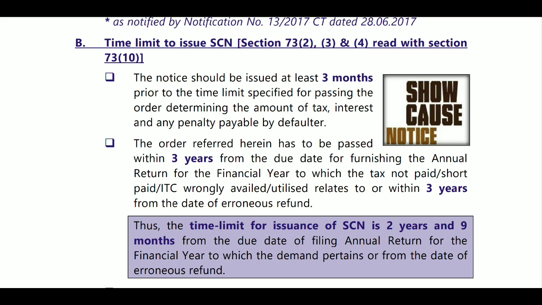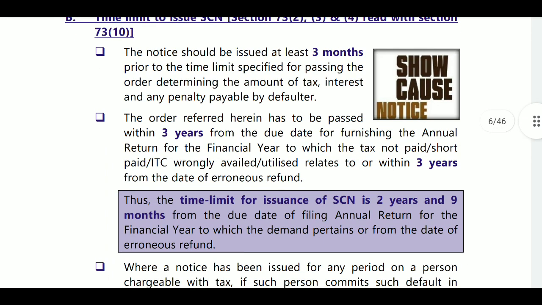So by 31st December 2026 the order must be passed within 3 years. But 3 months before that, that is by 30th September 2026, the show cause notice must be issued. That is the time limit provided here.